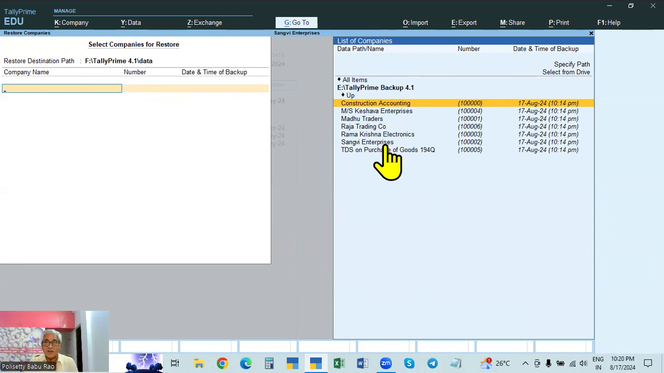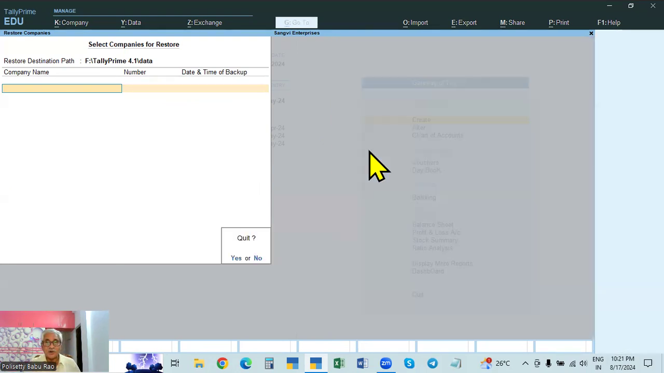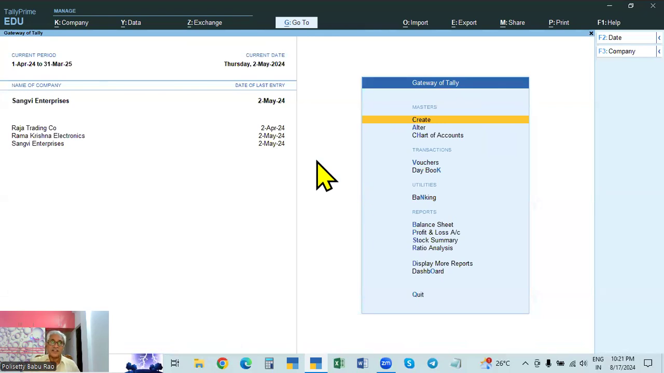It's like this. If any company has a problem, then we can select that again. If all the companies are lost, the data folder itself, the F drive itself, is completely gone, in such a case, select all items and all the companies will be restored. This is called restoration.